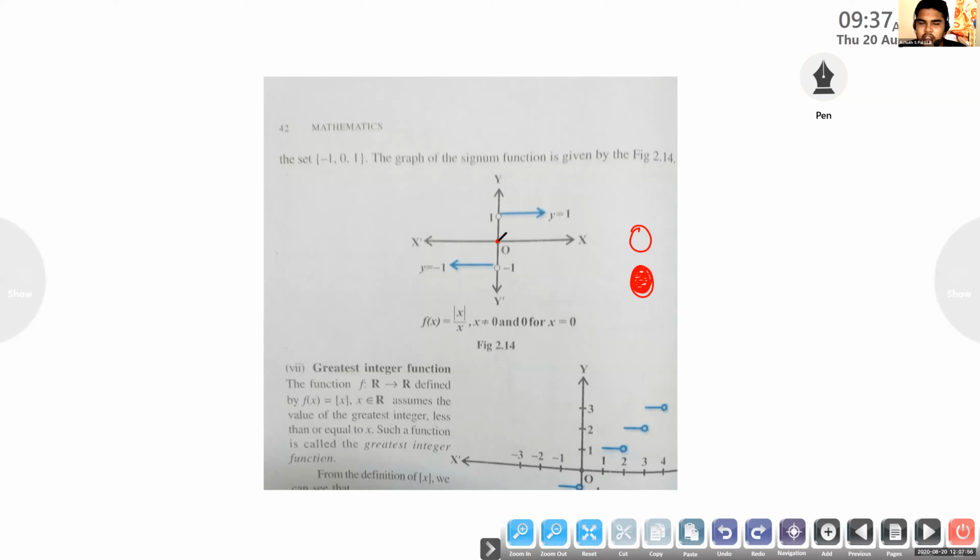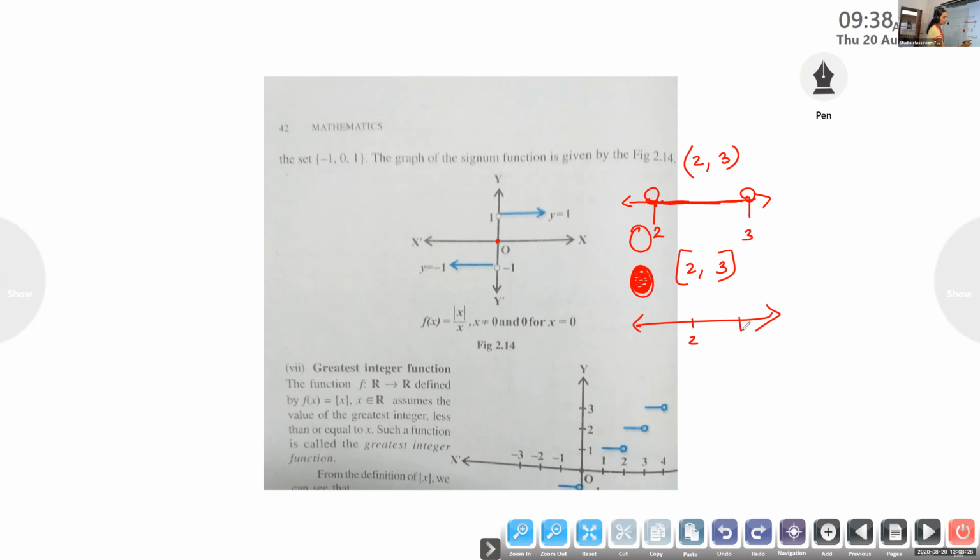Can you explain the shaded and unshaded circle? I did not get that. See, suppose we take the open interval 2 and 3. What is meant by open interval 2 and 3? Point 2 is not included, 3 is not included. In that case, when you represent it on the number line, we mark open circles and shade only the in-between part. Suppose we take the closed interval 2, 3. That means 2 and 3 are also included. So in this case, we will darken these points. This we learned in set theory.